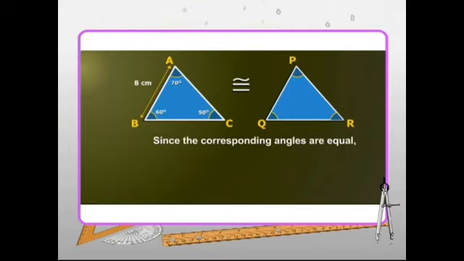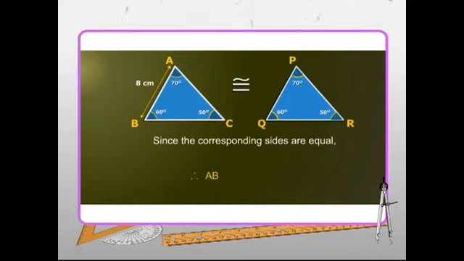Since the corresponding angles are equal, angle A is equal to angle P, which is equal to 70 degrees. Angle B is equal to angle Q, which is equal to 60 degrees. Angle C is equal to angle R, which is equal to 50 degrees. Now we know that the corresponding sides are equal. Therefore, side AB is equal to side PQ, which is equal to 8 centimeters.